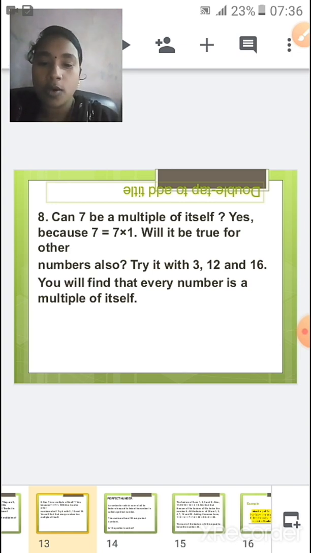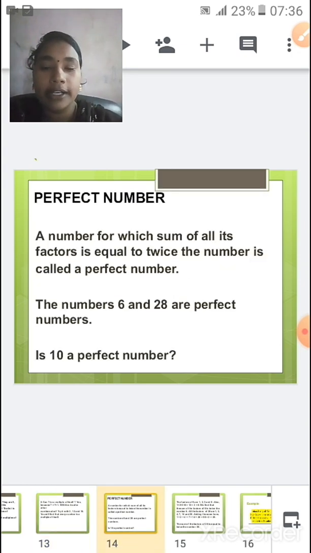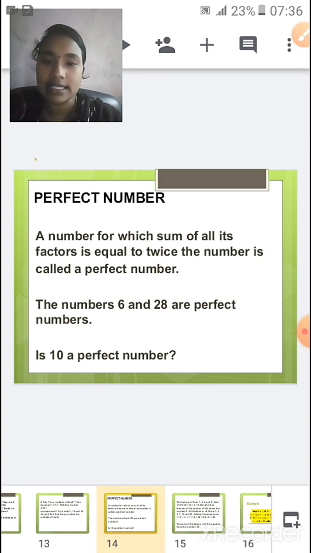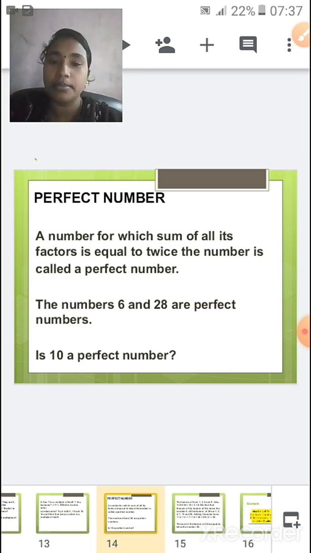Okay, so next we move on to what is a perfect number, right? A number for which the sum of all its factors is equal to twice the number is called a perfect number.